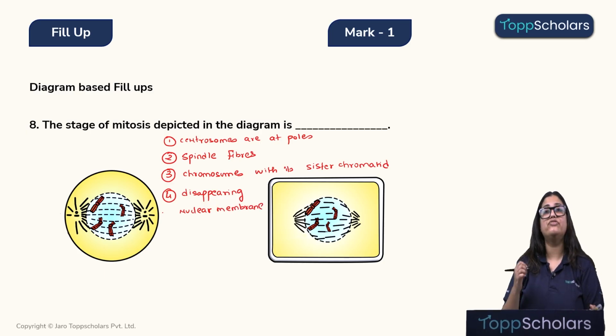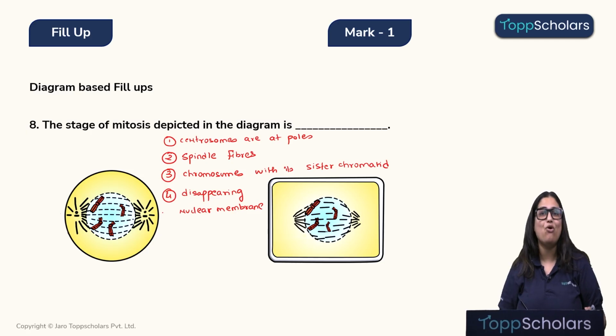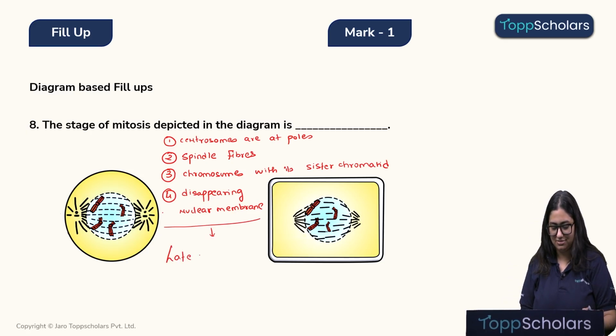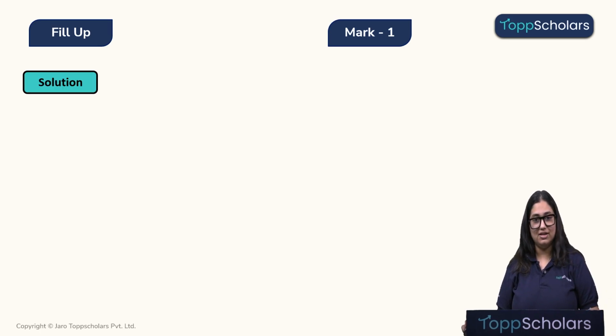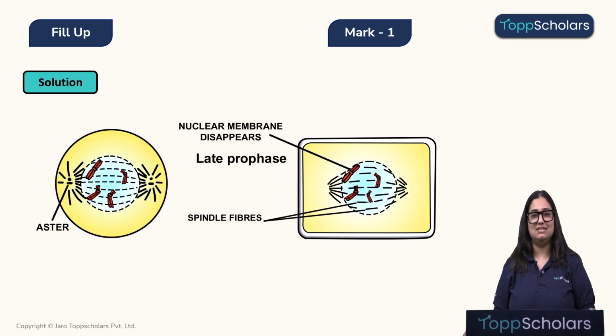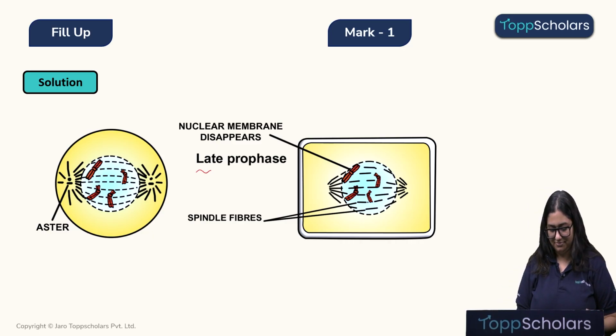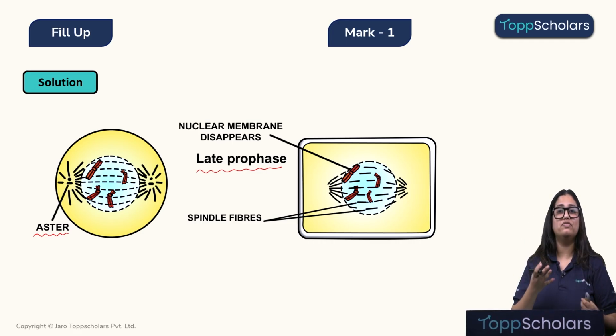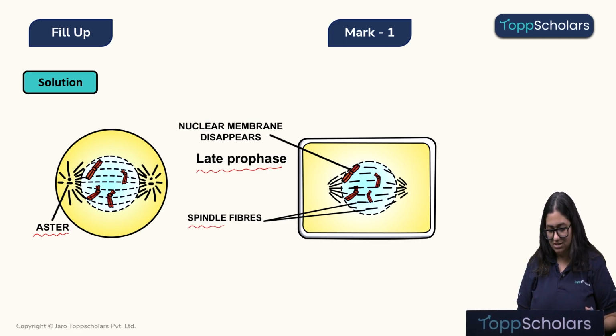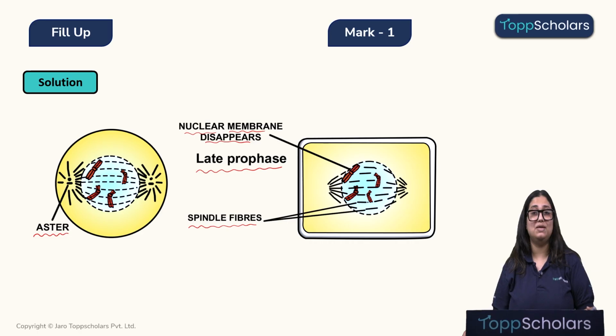Children, all these four are characteristics of late prophase. Alright, therefore the correct answer is late prophase. So, what we can see is this aster, which is the astral rays coming out of the centrosomes, giving rise to these spindle fibers, and the nuclear membrane disappearing. These are the main changes that we can see.